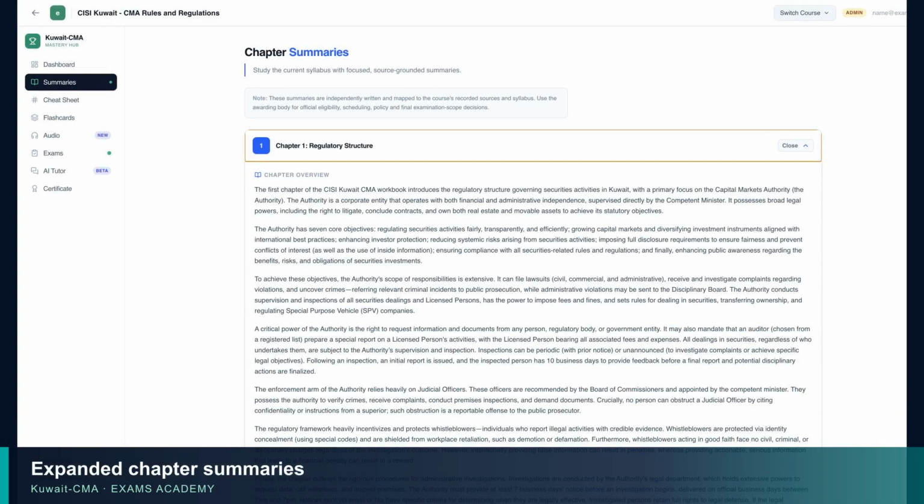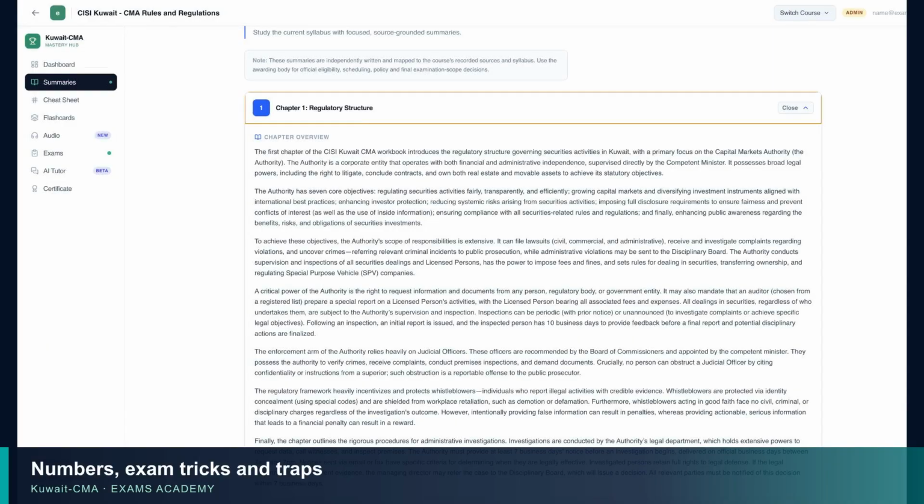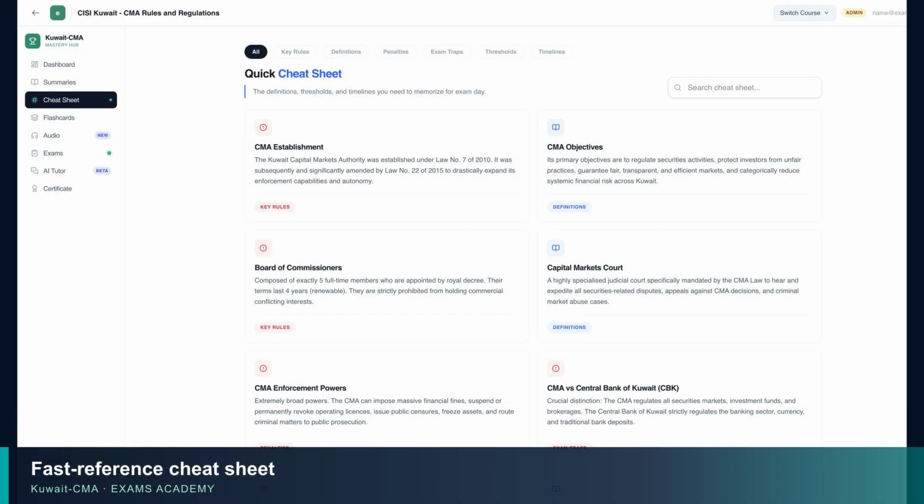Open any chapter for a source-grounded overview, followed by the examinable areas and common pitfalls that deserve extra attention. Scroll further for exam tricks, additional notes, numerical values to remember, and potential traps, all organized for faster, high-value revision. Use the searchable cheat sheet for rapid revision of important terms, distinctions, rules, and high-value facts before practice.